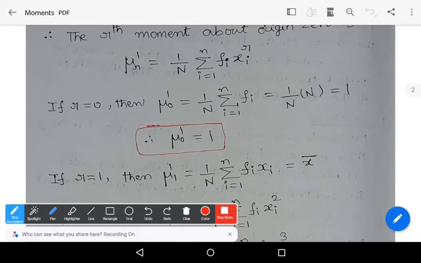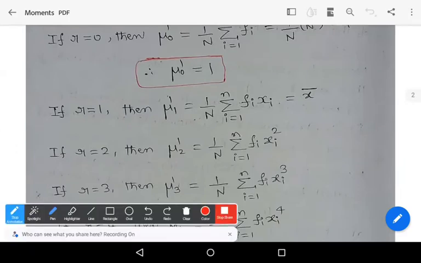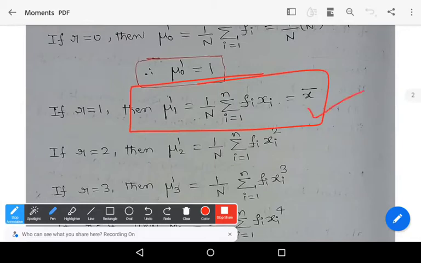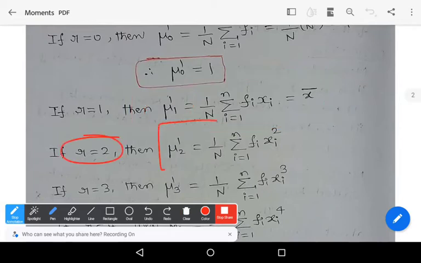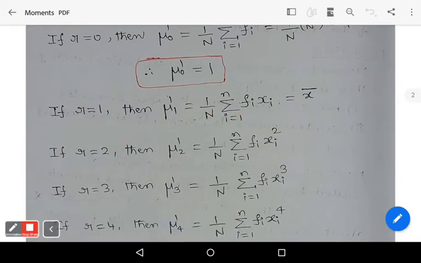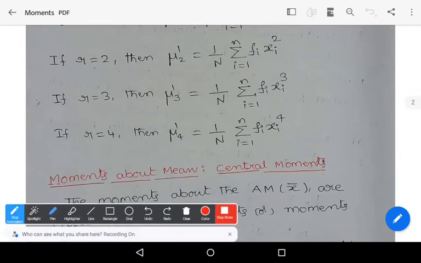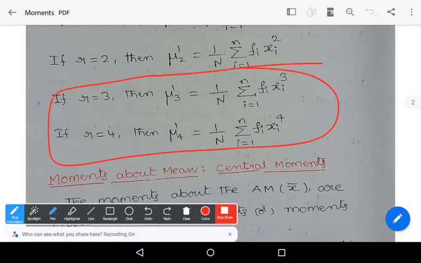Put r equals 1. Then mu 1 dash equals 1 by capital N into summation over i equals 1 to n f i x i, which is nothing but the mean of the variable, mean x bar. So mu 1 dash is nothing but the mean x bar. And similarly, if r equals 2, we get mu 2 dash equals 1 by N summation over i equals 1 to n f i x i square. If r equals 3, we get mu 3 dash. And similarly, if r equals 4, we get mu 4 dash. Observe that.